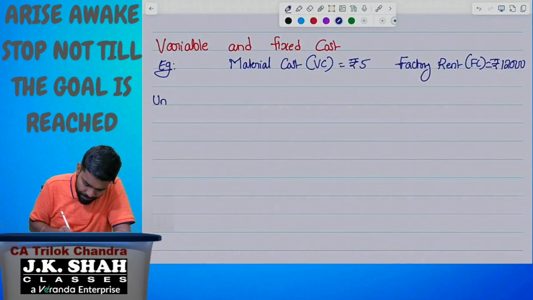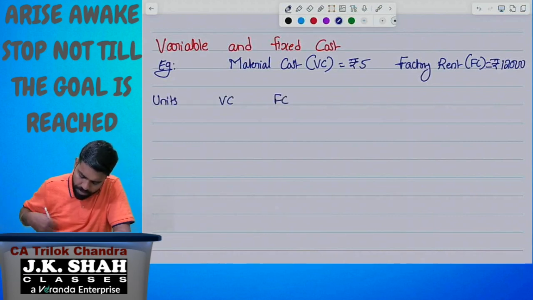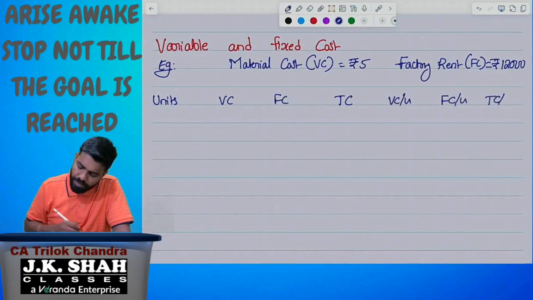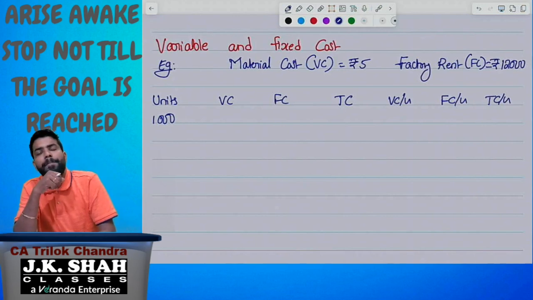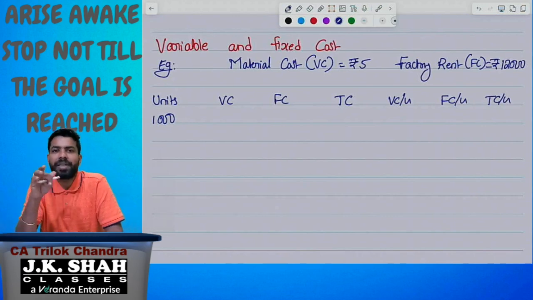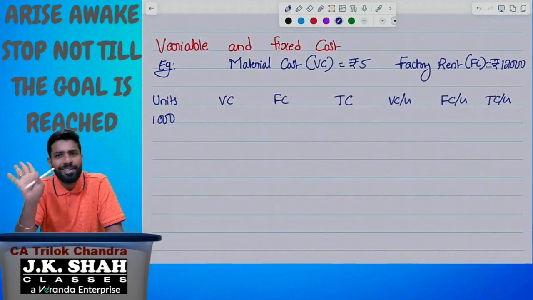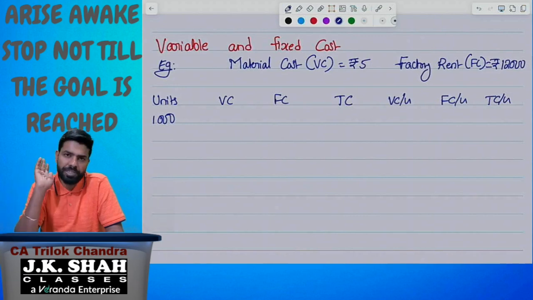Okay, now I will take units, variable cost, fixed cost, total cost, variable cost per unit, fixed cost per unit, total cost per unit. Let me take an example. The company is producing 1000 units. I am taking two cost elements: one is material cost, one more is factory rent. We all know that material cost is variable, factory rent is fixed.